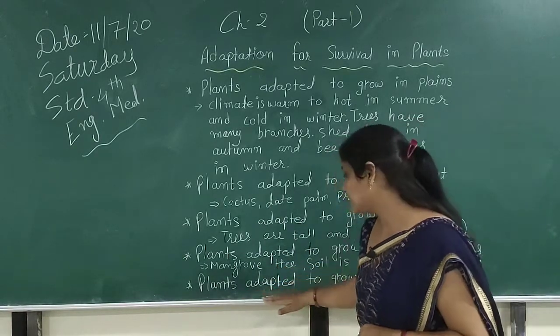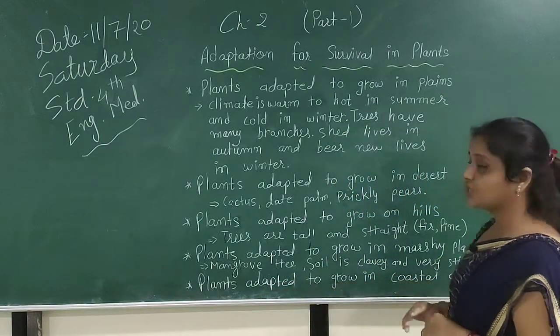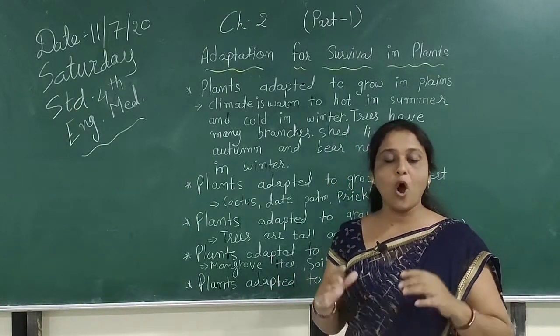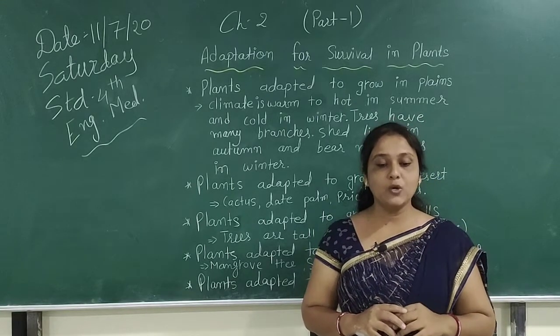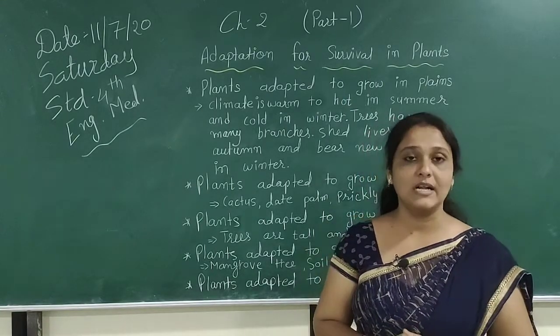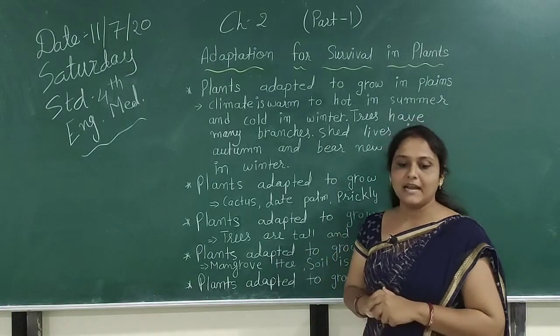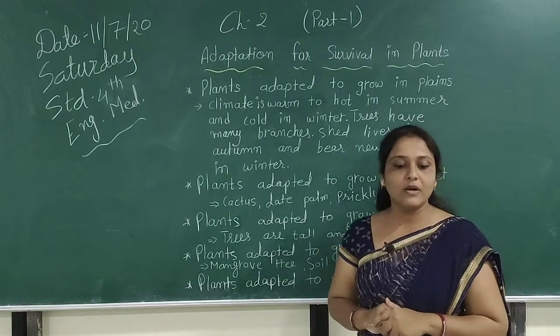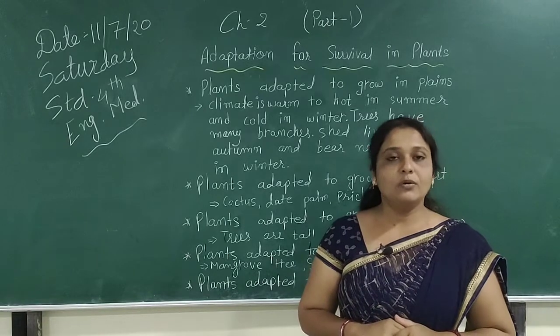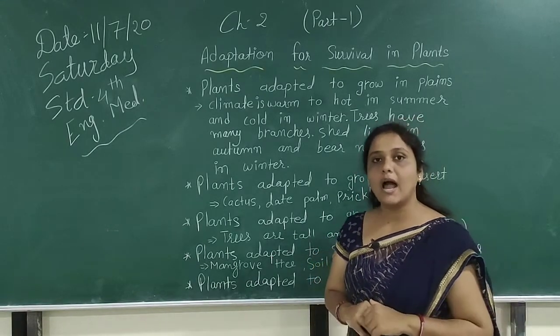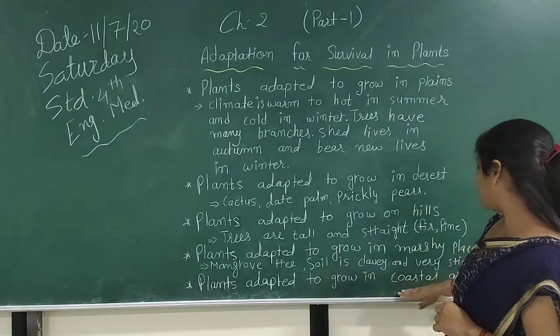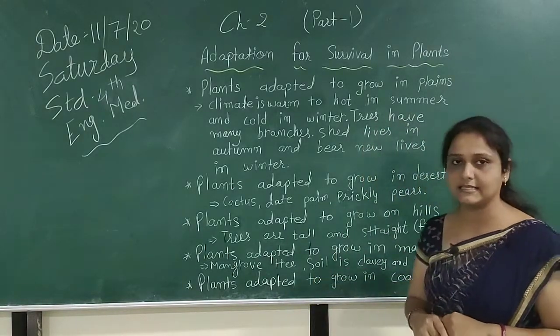Then after, plants adapted to grow in coastal areas. Coastal areas have hot and wet climates. The trees growing in this area are adapted to grow in the presence of salty water. They have plenty of leaves and do not shed their leaves throughout the year. Plants like coconut, teak and rubber grow in coastal areas.